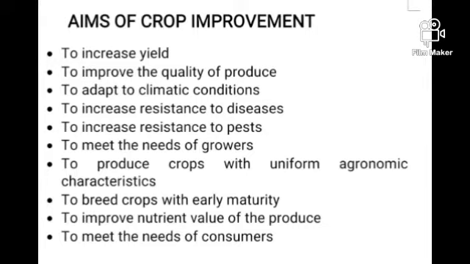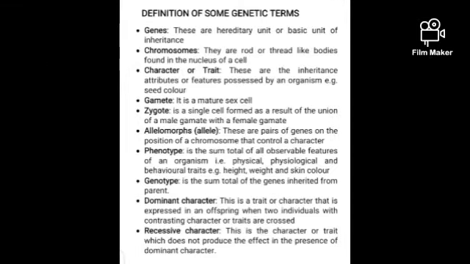Aims of crop improvement: to increase yield, to improve the quality of produce, to adapt to climatic conditions, to increase resistance to diseases, to increase resistance to pests, to meet needs of growers, to produce crops with uniform agronomic characteristics, to breed crops with early maturity, to improve nutrient value of the produce, and to meet the needs of consumers.